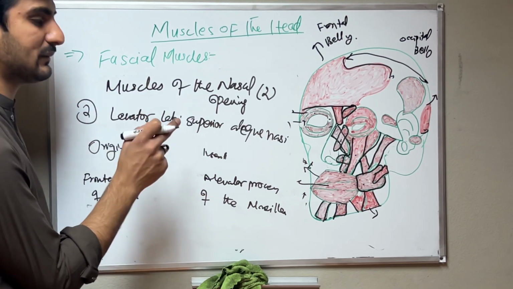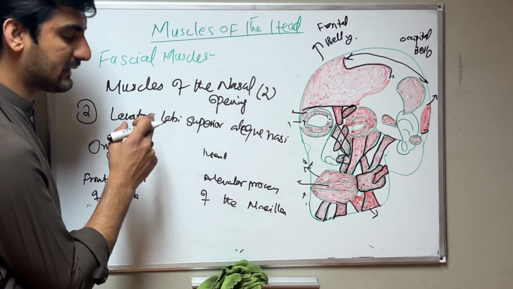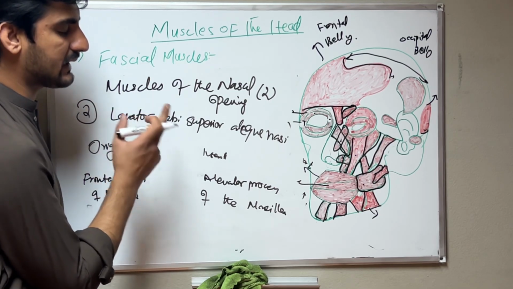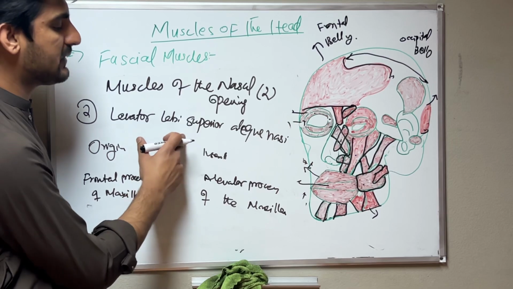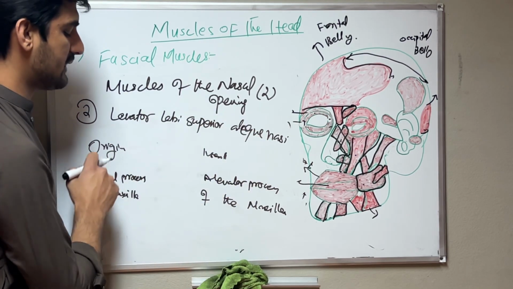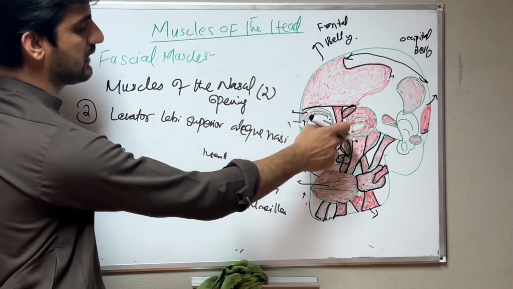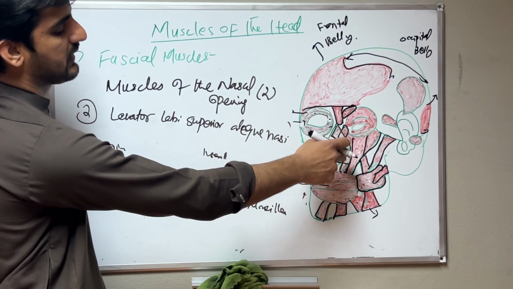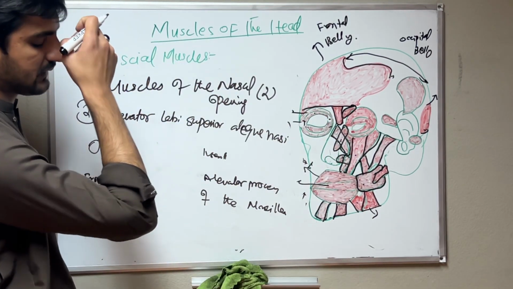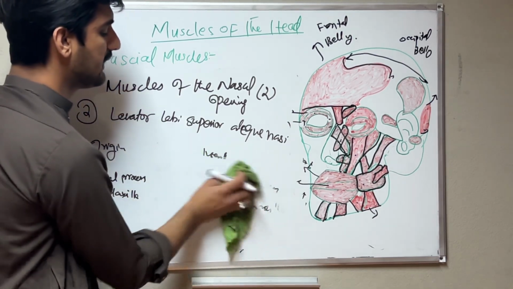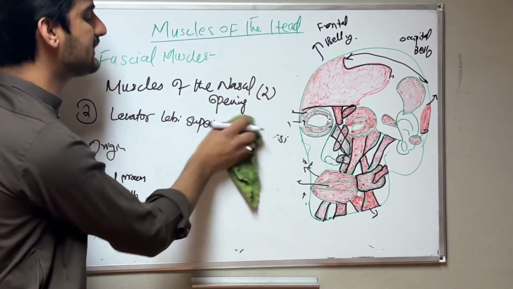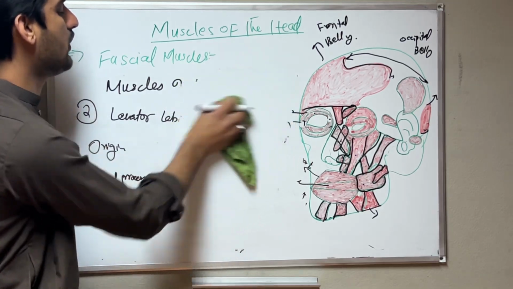First is the nasal muscle, musculus nasalis. We have two parts, the transverse part and the alar part, with different origination and insertion. Then we have the levator labii superioris alaeque nasi muscle, which originates from the frontal process of the maxilla bone and inserts into the alveolar process of the maxilla bone. Then we have the last section of the facial muscles.